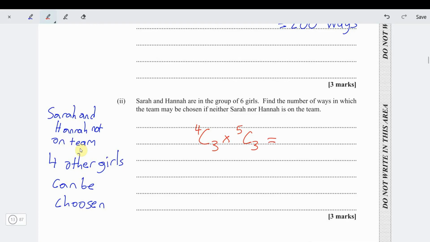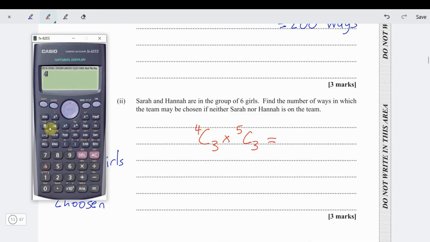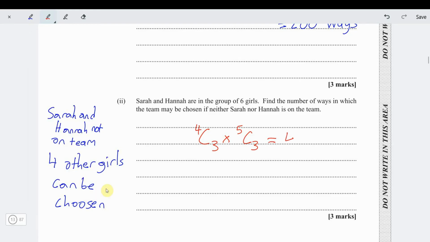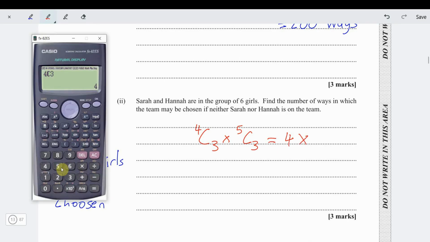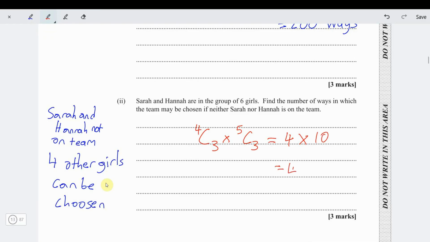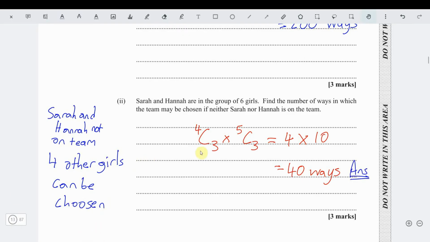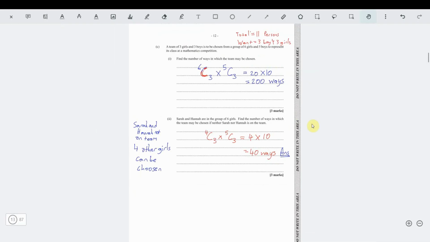So in that case, 4 choose 3, put that in the calculator, is 4, times 5 choose 3, which was 10. Work that out, we get 40 ways. So basically, if neither Sarah nor Hannah is on the team, there's 40 ways of selecting our team that comprises 3 boys and 3 girls. And that is it. Easy stuff. Nice.